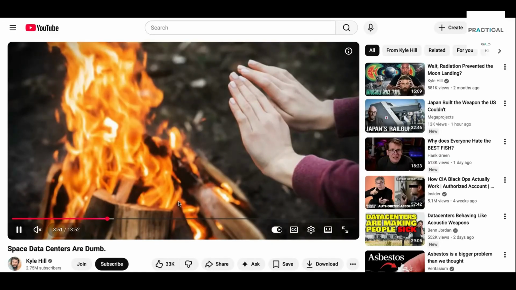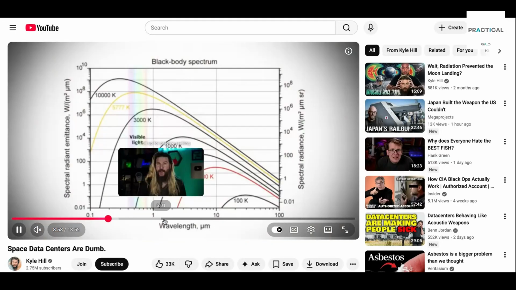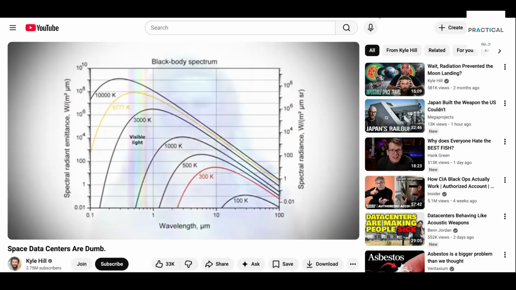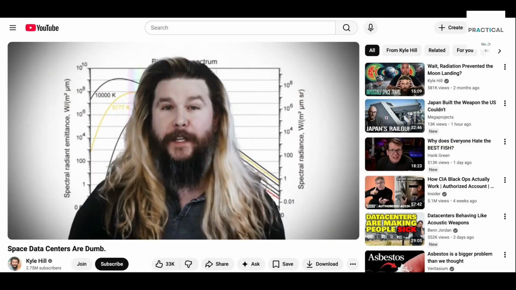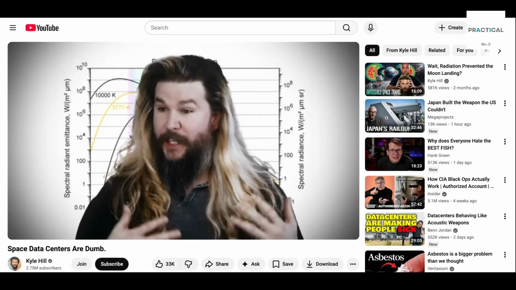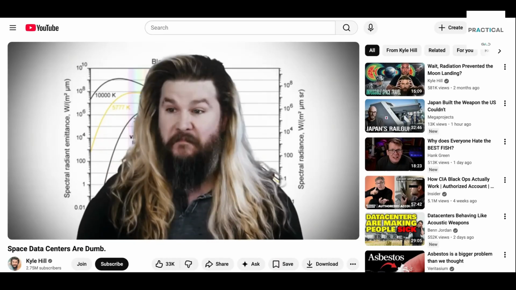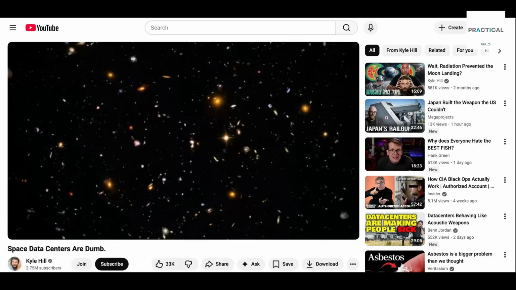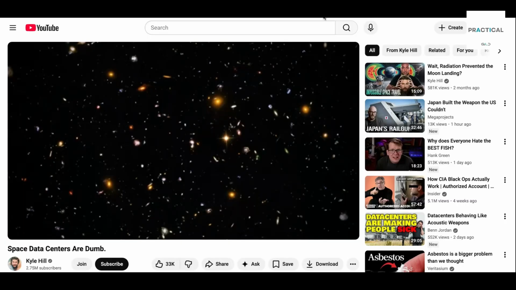Yeah, so there was the heating and cooling thing. There's also the energy, this free energy from the sun, which from a physics perspective seems to be a problem. And then at the very end they even get into, God forbid, solar flares and radiation, and your entire data center gets wiped out.